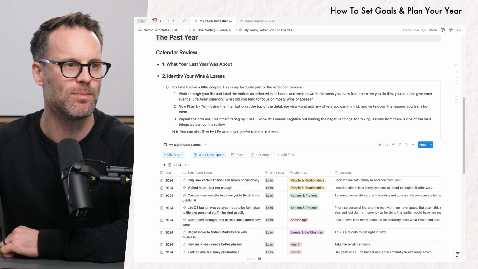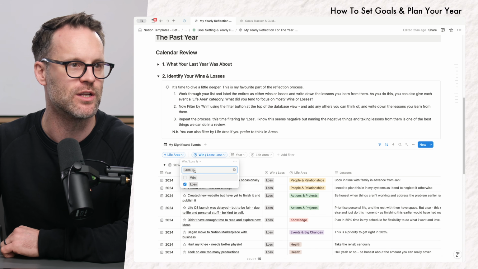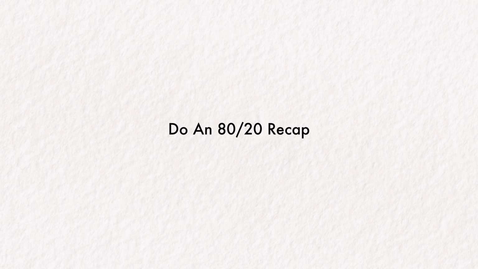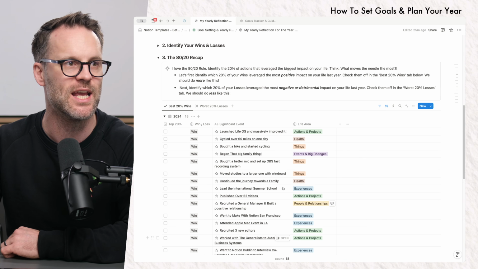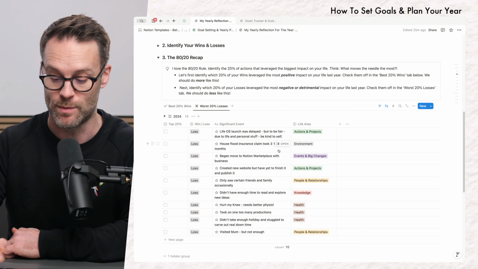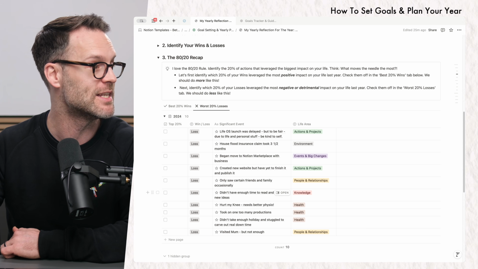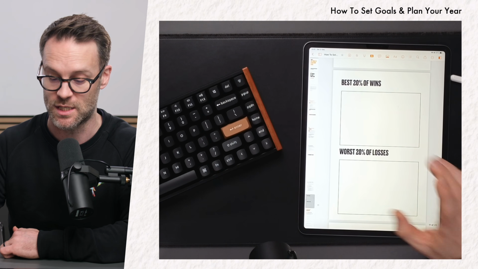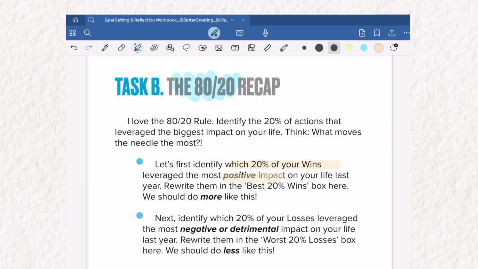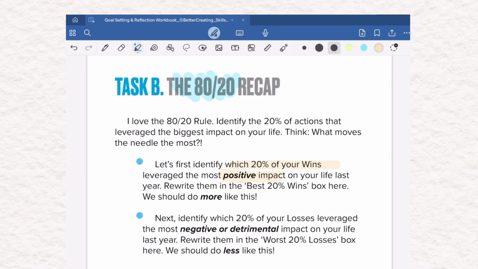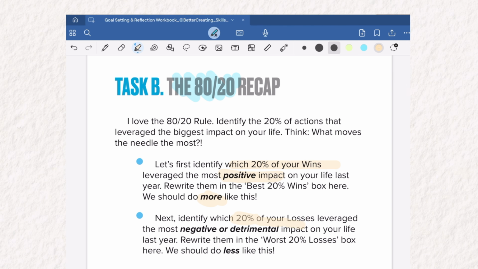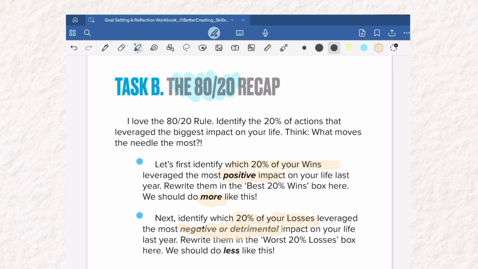Okay, so you've probably now done this and you can see everything that's in there. Let's now jump to the 80-20 recap. So you will now see two views, your wins and your losses. Now, on paper, you would probably want to do this by listing it in two boxes. And I want you to decide what were the 20% of wins that most moved the needle and made a real impact positively on your life. And then also the 20% of losses that had the most detrimental impact on your life.